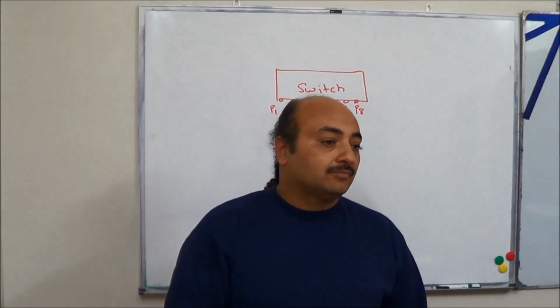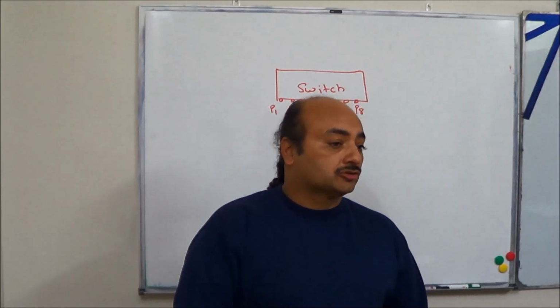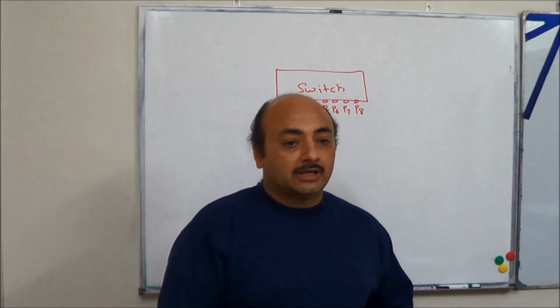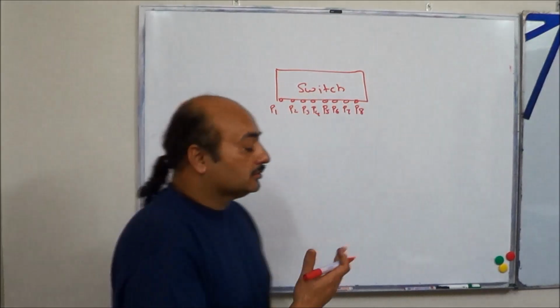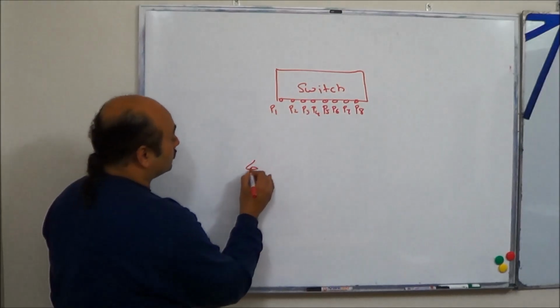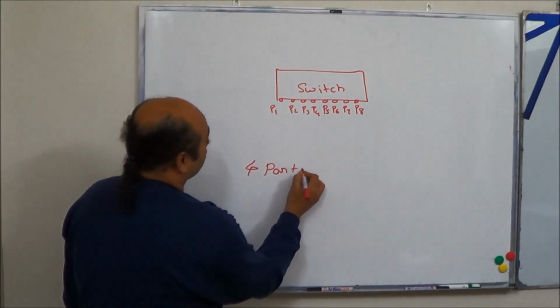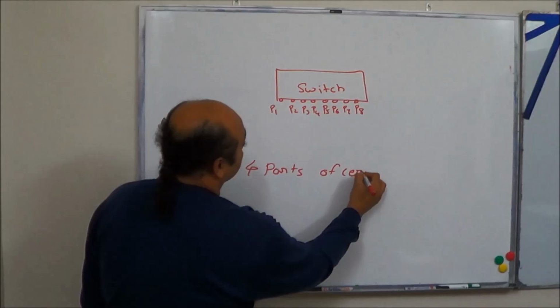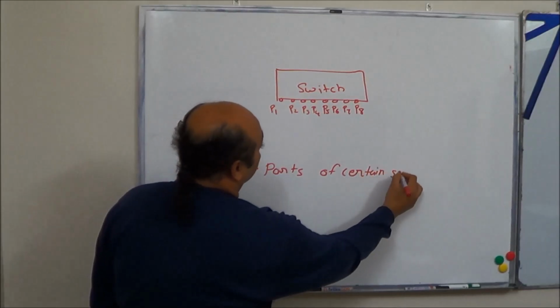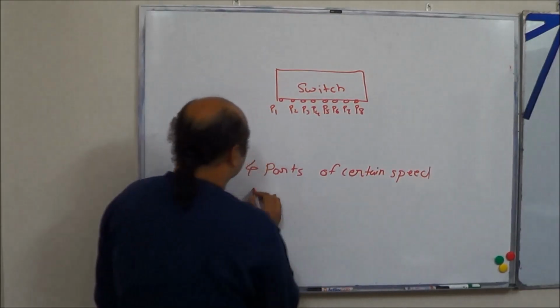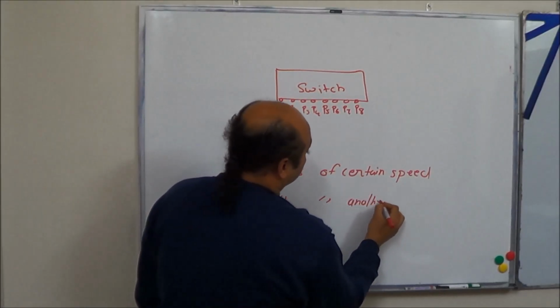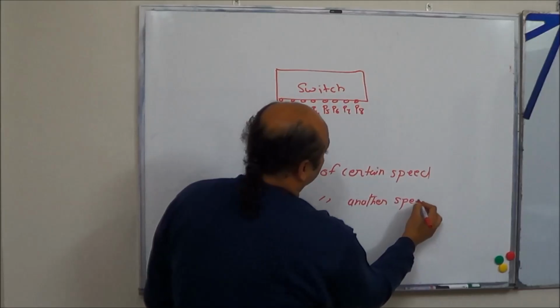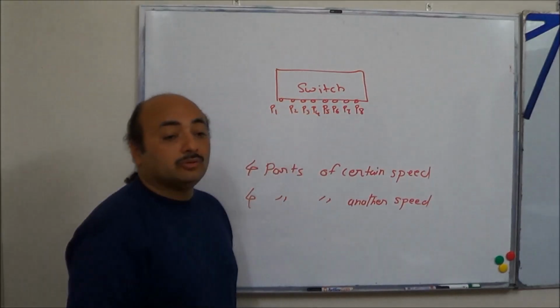A switch can have different types of ports. That means there can be four ports of a certain speed, another four ports of another speed, and so on. What do you mean by speed?